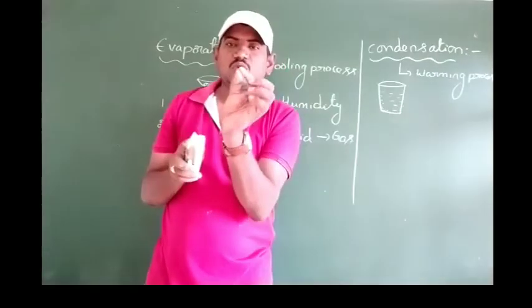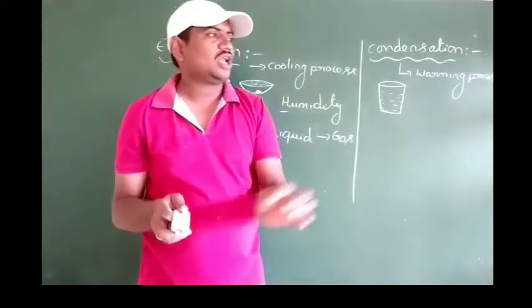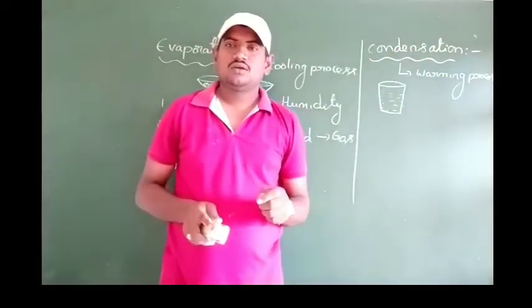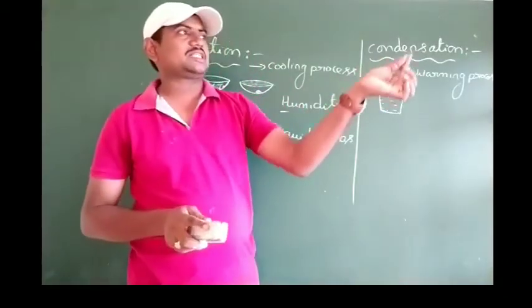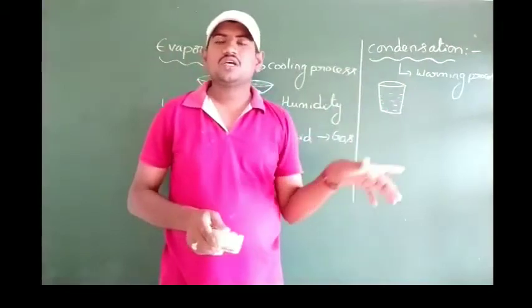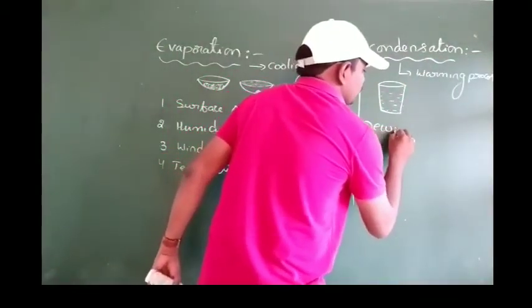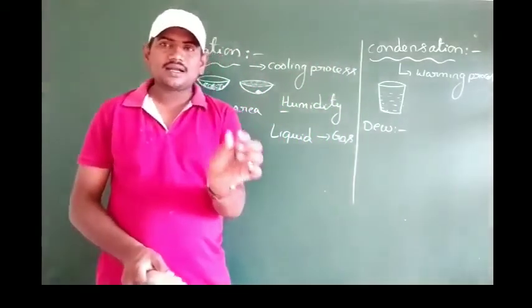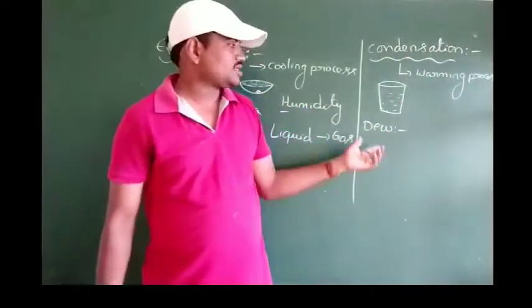They form small droplets and fall on the window panes, grass or leaves. These droplets formed on the surface of the window panes, grass, leaves are known as dew. What is dew? The water droplets condensed on the window panes or grass or leaves are known as dew.